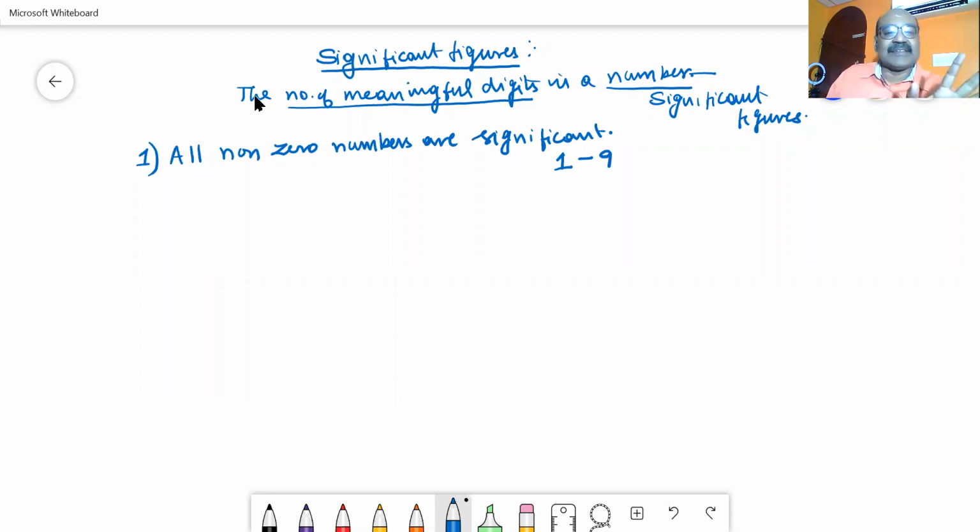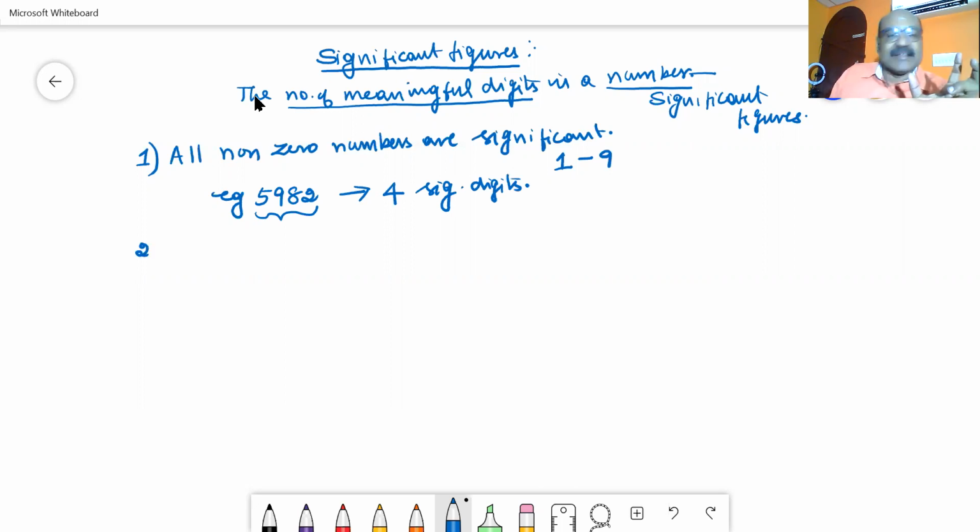All non-zero numbers are significant. Let us write an example: 5, 9, 8, 2. So 5 is a significant non-zero number, and so are 9, 8, 2. The number of meaningful digits in this number is 4. So this number has 4 significant digits. Hope you have understood this.